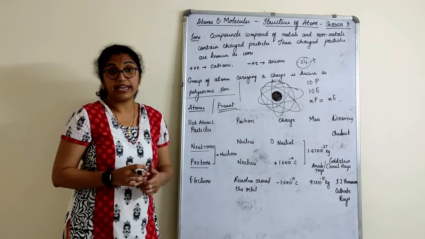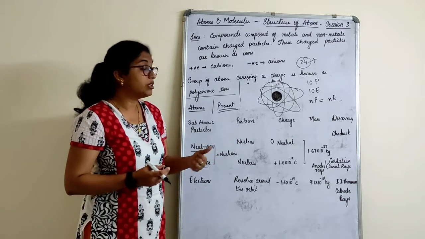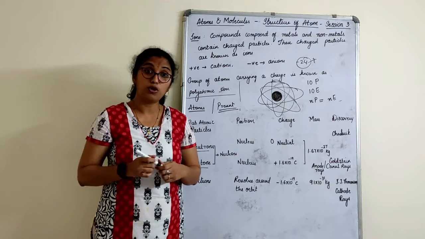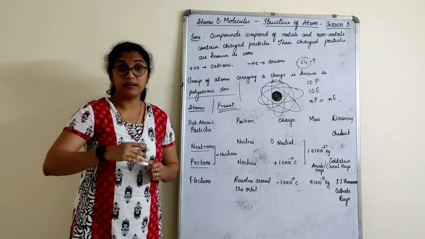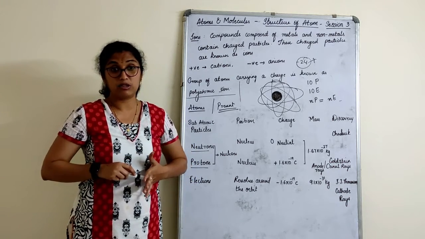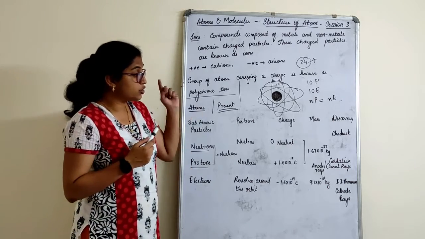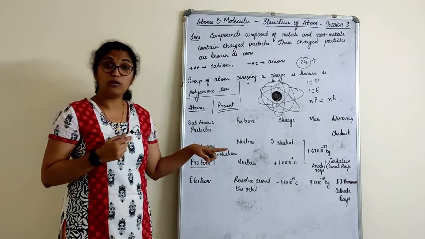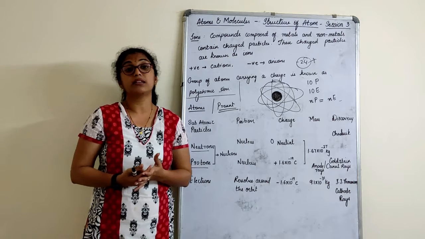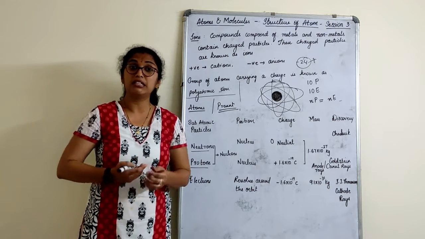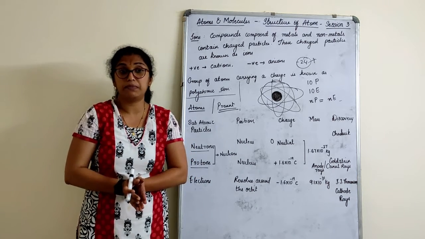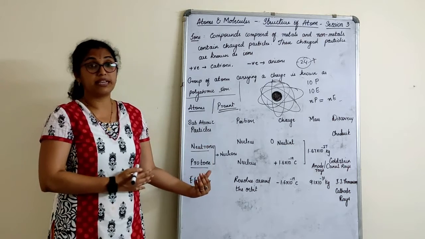See, how did they actually come to the discovery of the proton? We only know that an atom has three subatomic particles, right? These scientists, Chadwick, Goldstein and J.J. Thomson, led to the discovery of these subatomic particles by conducting certain experiments. Now, we are not studying those experiments here.